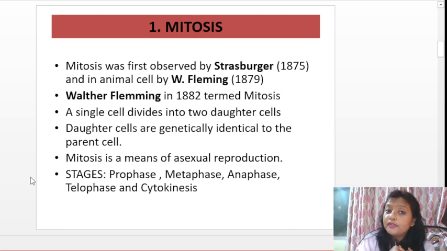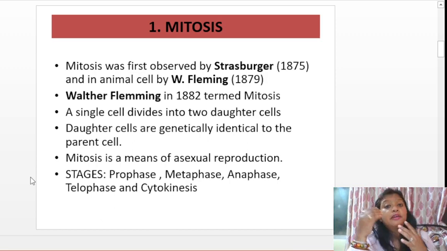First I'm talking about the mitosis stage. So in the mitosis stage, what happens? As you have seen in my previous class, mitosis was first observed by Strasburger in 1875. In animal cells it was first observed by Walter Fleming in 1879, and he also coined the term mitosis in 1882.